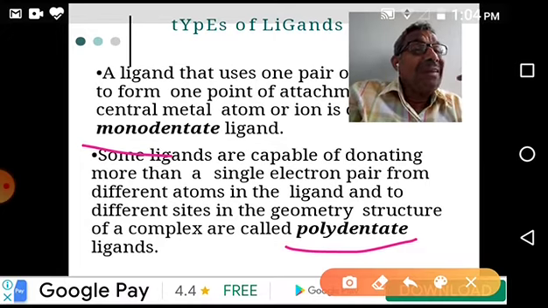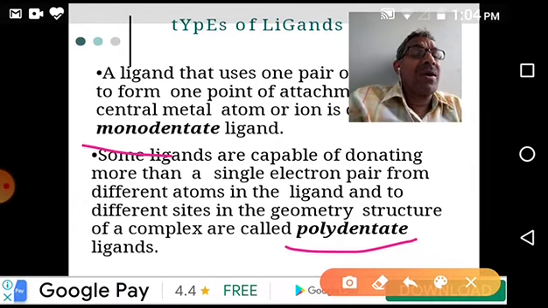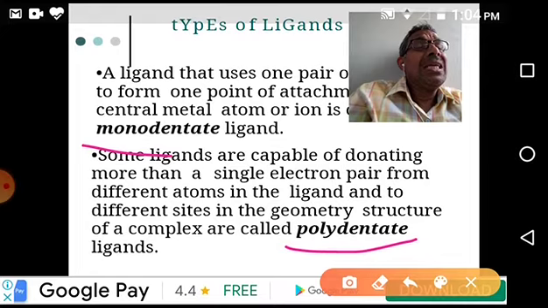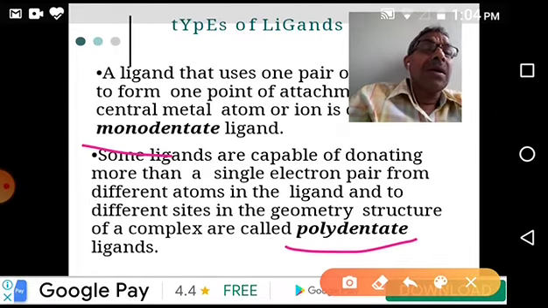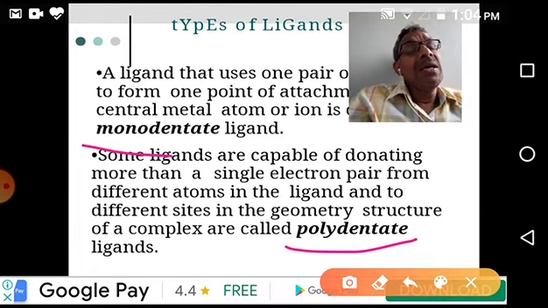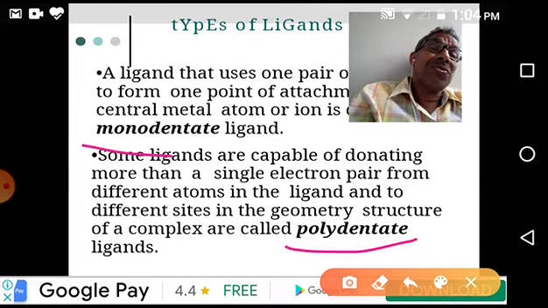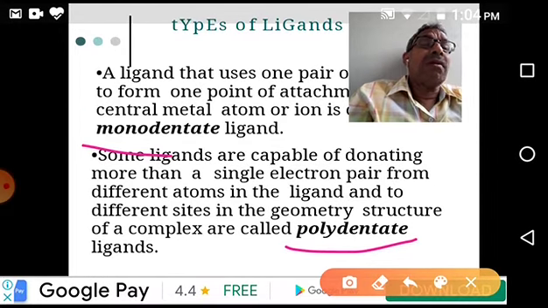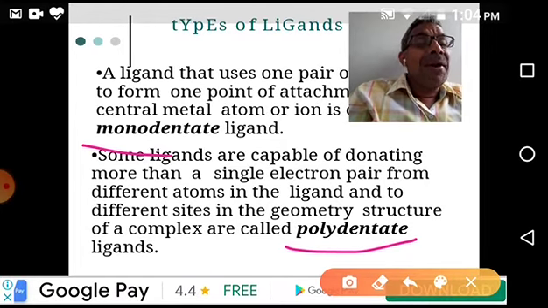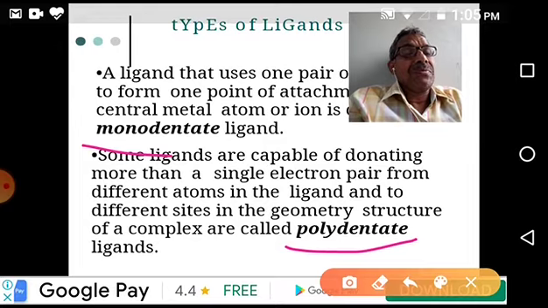I think you are clear. Mono means one: a ligand which is capable of donating only one pair of electrons. By donating this pair to the central metal atom or ion, it forms only one coordination bond and occupies only one place around the central metal atom or ion. Those are called unidentate or monodentate ligands. Otherwise, those are called polydentate ligands. Next slide.